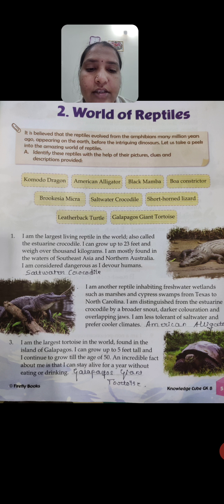The name was given as Galapagos giant tortoise, and it grows up to 5 feet tall. It continues to grow till the age of 50. An incredible fact about this is that it can live a year without eating and drinking.